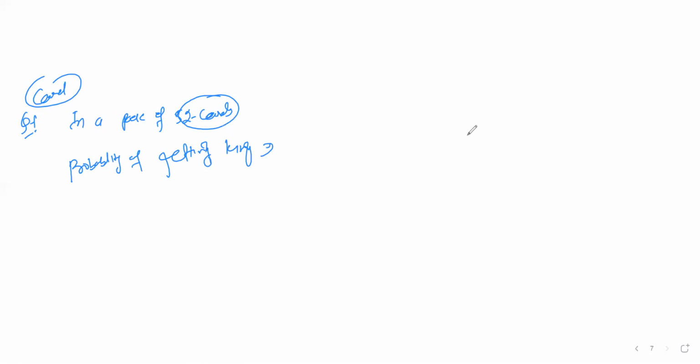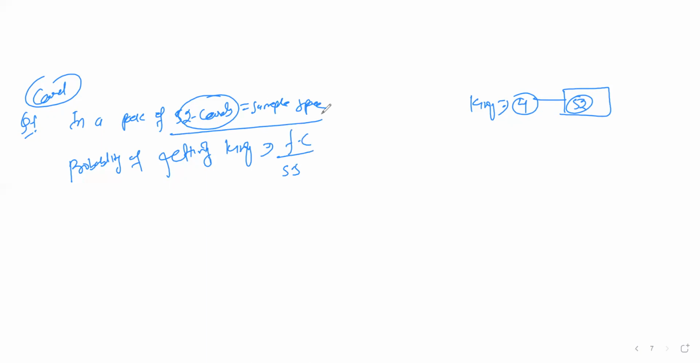So see, how many kings are there? There are 4 kings, and the total is 52 cards. So what could be the probability? Favorable cases divided by the sample space. How much is the sample space in cards? It's 52. So for the probability of getting a king, there are 4 kings, and we can withdraw any one of these four, so there are 4 options.